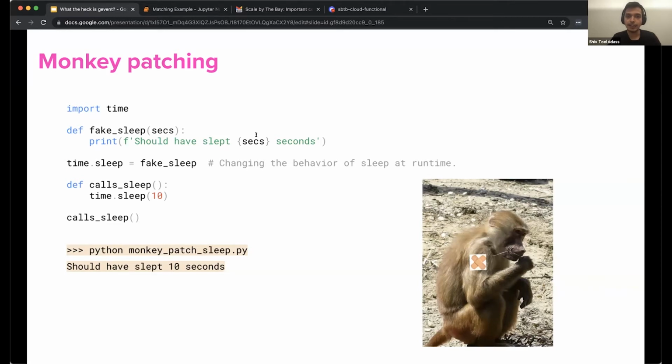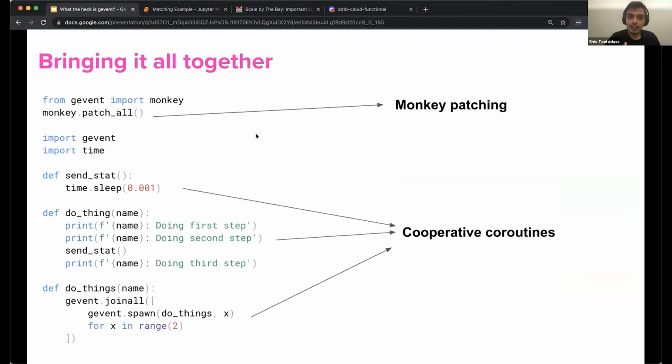Monkey patching is generally considered to be a bad practice because it can lead to bugs that are hard to understand. For example, if the underlying library changes, the monkey patch needs to be updated as well, and one might forget to do this. So let's tie everything together we've talked about so far with an example.